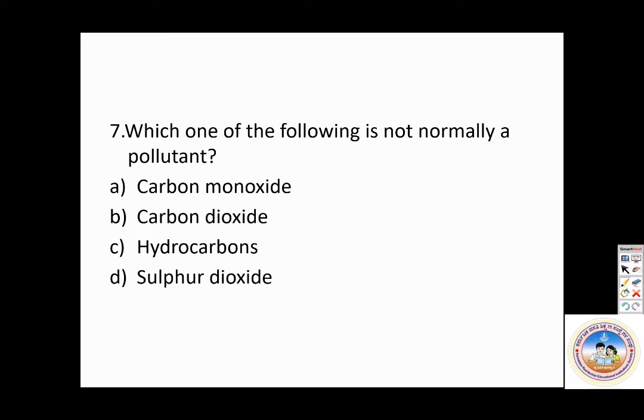Okay. So which one of the following is not normally a pollutant? Not normally a pollutant. So carbon monoxide is always a pollutant. Hydrocarbons are always a pollutant. Sulfur dioxide is always a pollutant. Carbon dioxide is not normally a pollutant. Why? Carbon dioxide is present in the atmosphere.